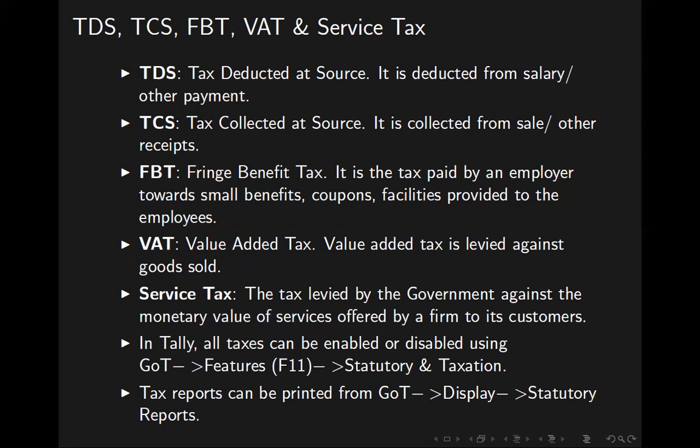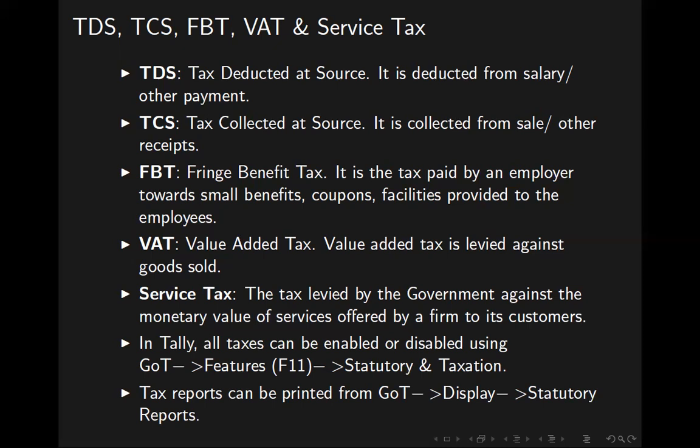Tax reports can be printed from Gateway of Tally, Display, Statutory Reports. It can also be printed from Display. It is easy, whereas we have not gone into taxation because our version of Tally does not have GST. Goods and services tax is not available in the older version which we are using. The newer version includes goods and services tax, whereas it's not available right now with us. Therefore, we do not go into this taxation area.